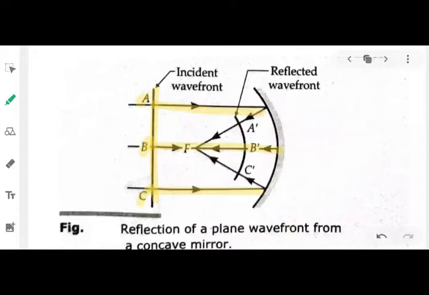It is B. If it travels more distance, that means the time will be more as compared to A and C. That means after reflection, A and C will be going first. B will be following them after some time. So in that case your light is bending in such a manner.